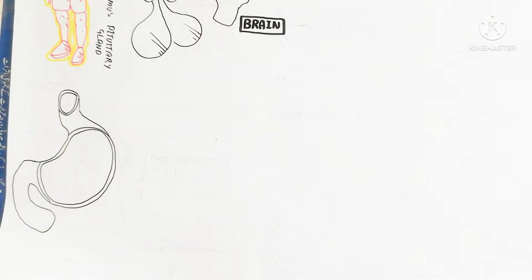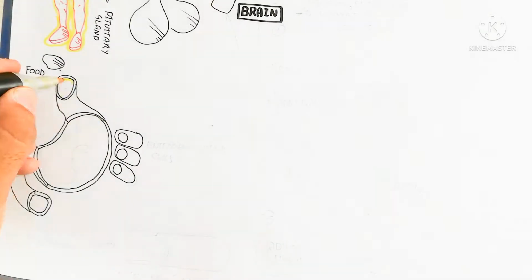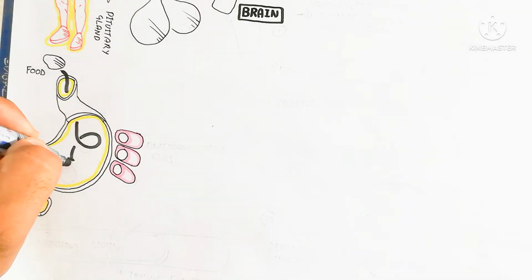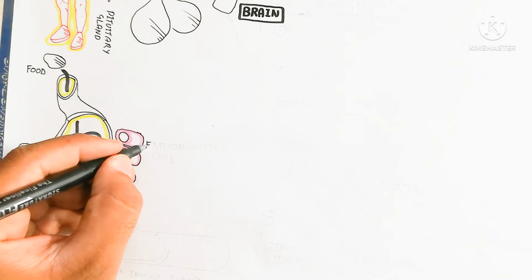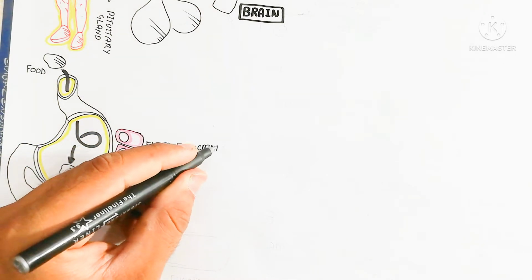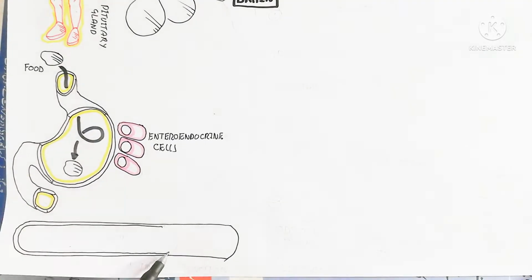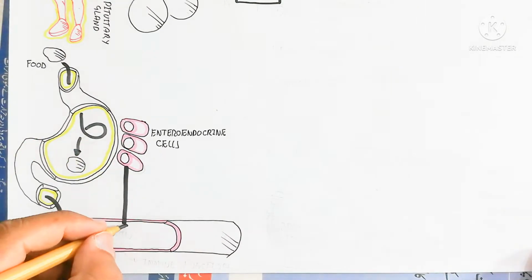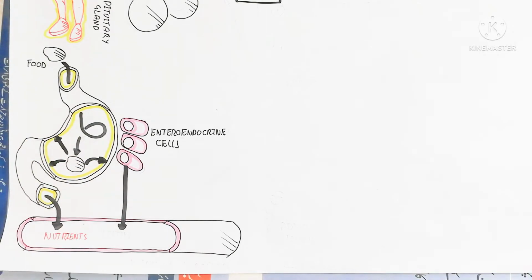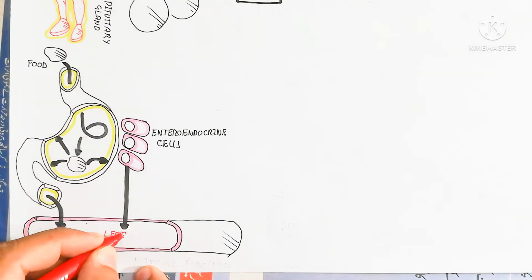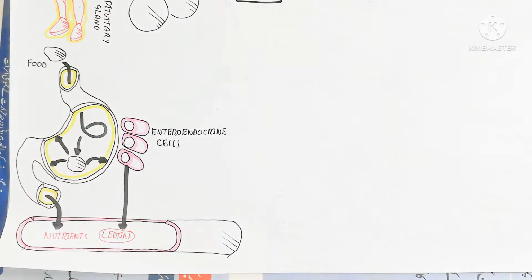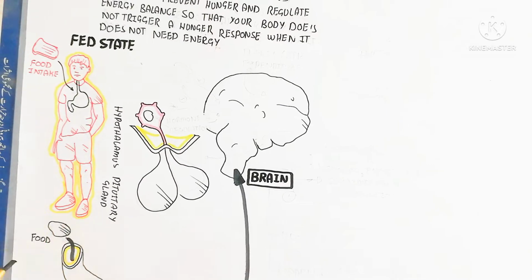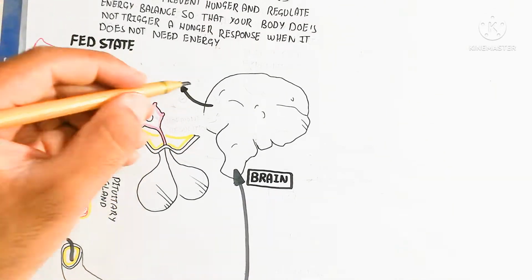So this is the brain, which contains the hypothalamus and pituitary gland. Remember, here is the stomach, which takes in food, where stretching will act on the enterocytes. The enteroendocrine cells will produce the leptin. So leptin will be produced from here. This is the blood circulatory system where nutrients will enter. Leptin also enters, and the entry of leptin will also affect immune function and give signals to the brain for several functions. Let's begin to understand.